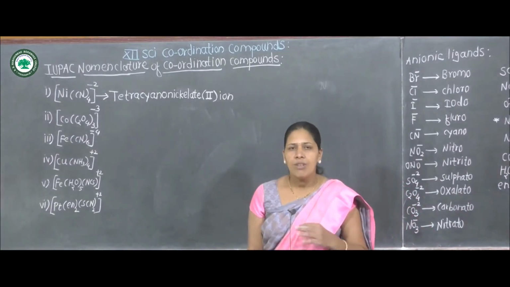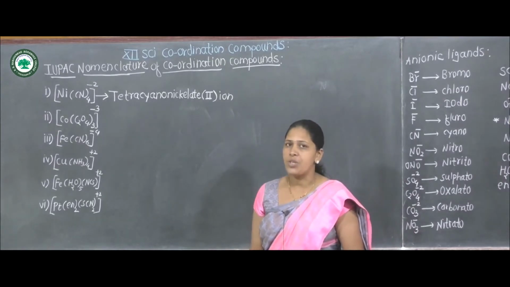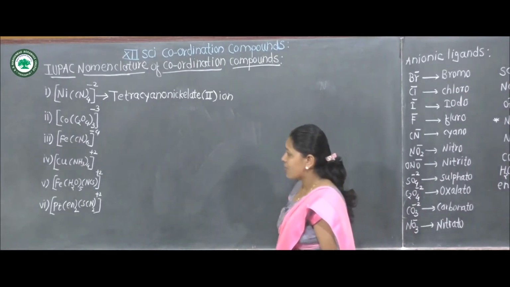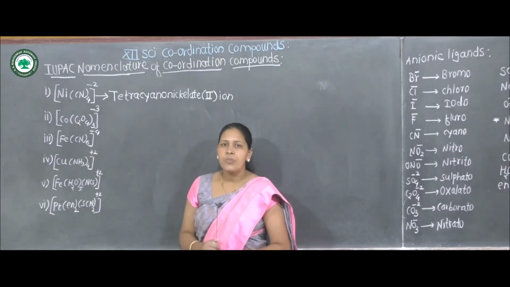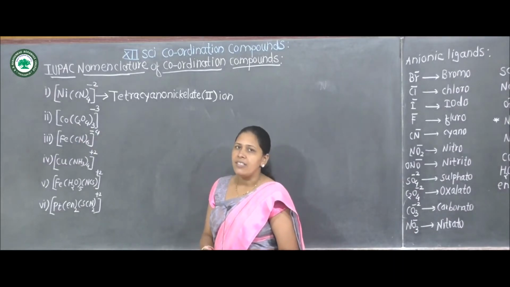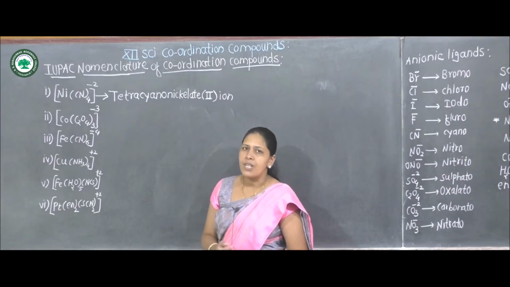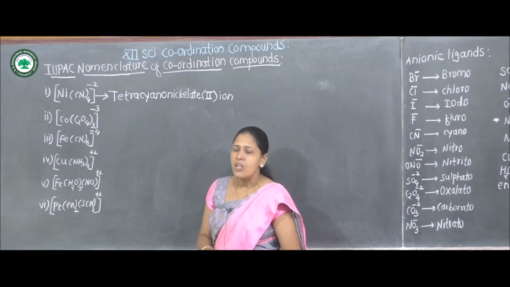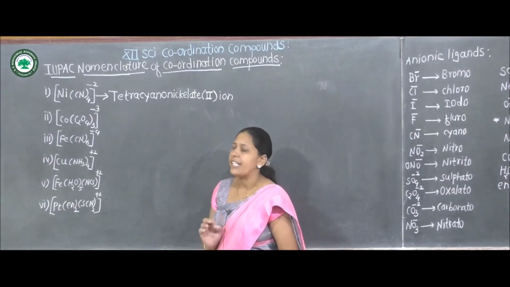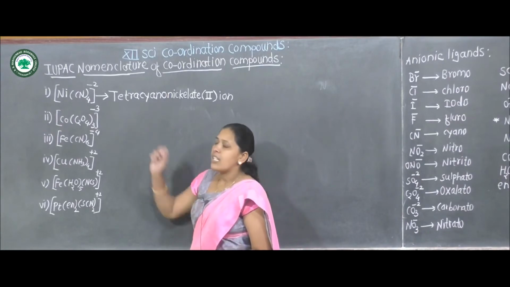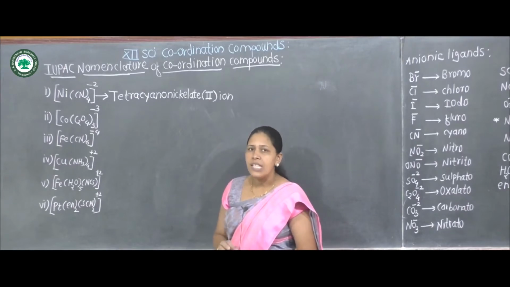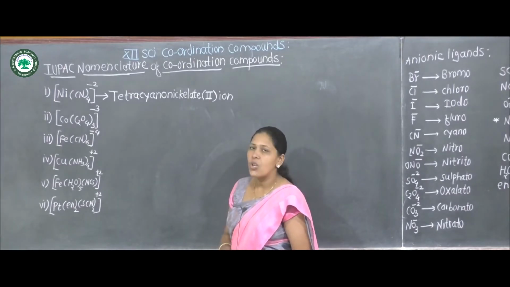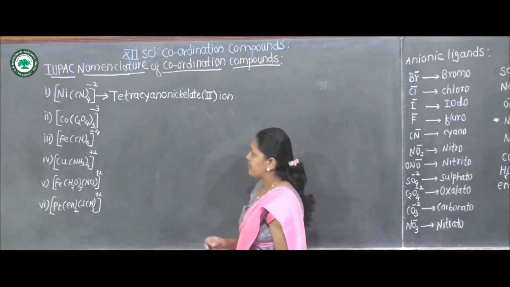The charge on one oxalate ion is -2. The central metal ion is attached to 3 oxalate ions, so its coordination number is 6 because oxalate is a bidentate ligand. Here also the coordination sphere has a negative charge, therefore it is also an anionic complex.